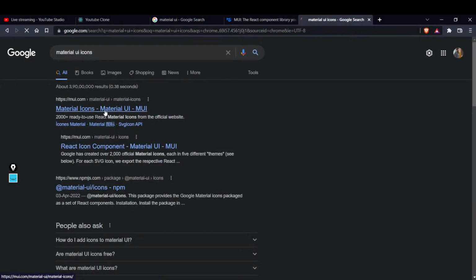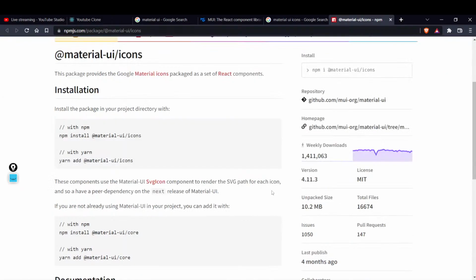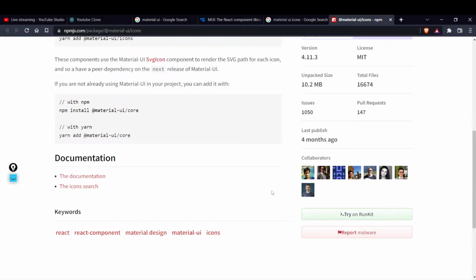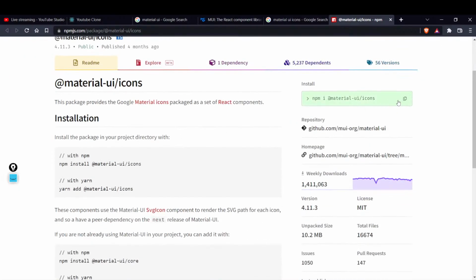Now you might have this question: how will I know to use Material UI icons and all these things? It's that simple. I have done the research. I've gone through a number of different packages and things, and then I thought, chalo, let's use these icons. You can also do the same. But if you just want to start and build something in order to show or to learn the few initial things, you can directly follow this one and you will have a good time. I can guarantee this.